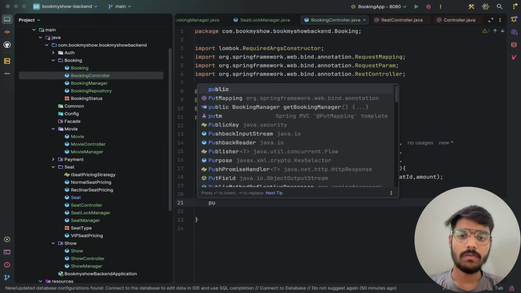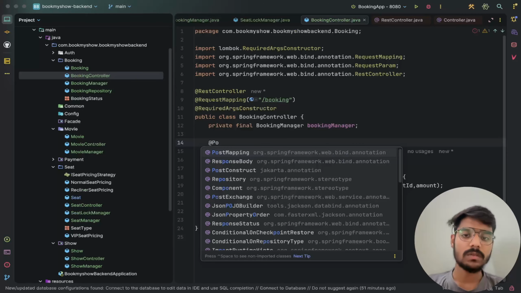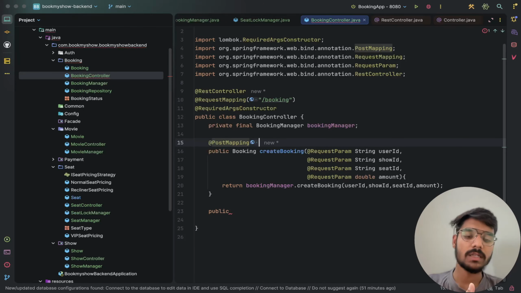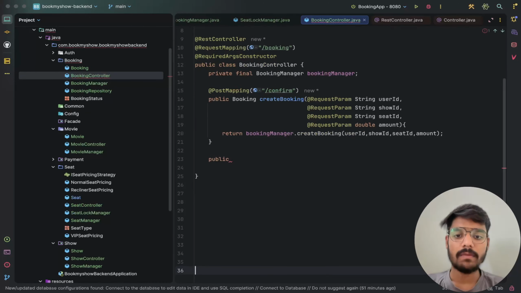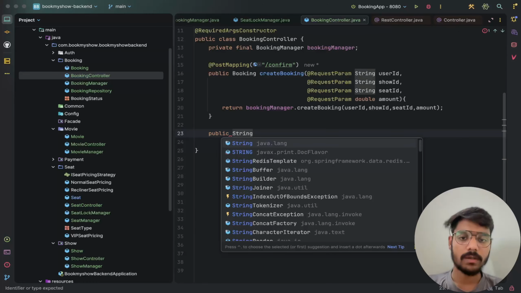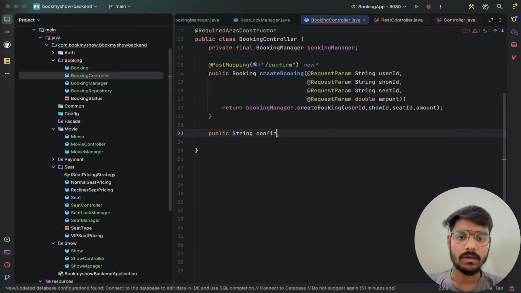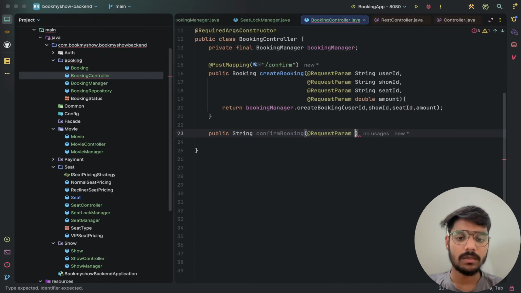Now let me give it a mapping. It is a post request and we are passing many things with it. Let's say we have confirm. Public String confirmBooking is to confirm the booking. For confirmBooking, we will pass a string parameter, the booking ID, to check which booking.